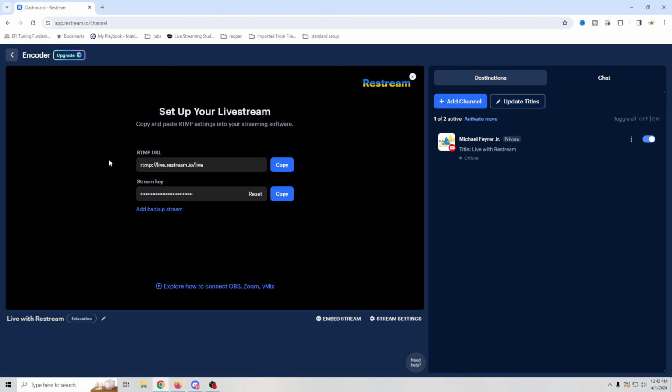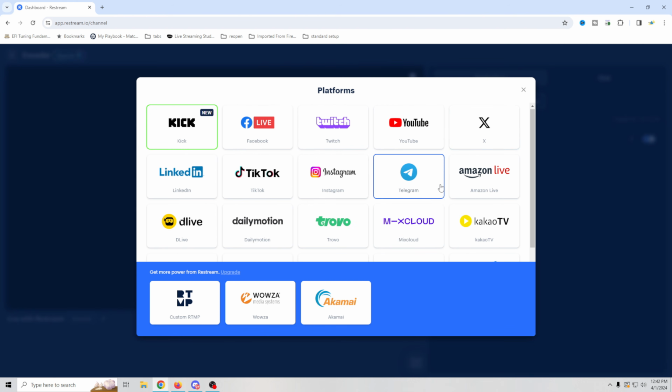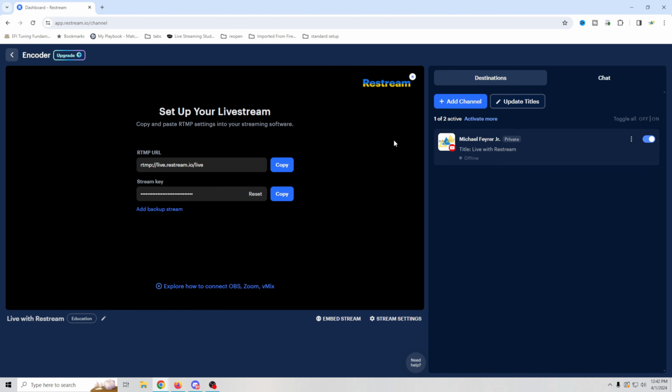Basically how you do this is instead of streaming to YouTube or something in OBS, all you're going to do is add this in as your streaming location right there, and you're going to add this as your stream key, and then when you go live in OBS, it will stream right here. And then what will happen is Restream will stream this to the locations that you have listed here. In this case, I have YouTube, but I could add Rumble or Twitch or anything else just by adding a channel right here. And you can see you could pretty much add any channel you want. So that means I'd be streaming to 2 locations at the same time just by streaming right here in OBS